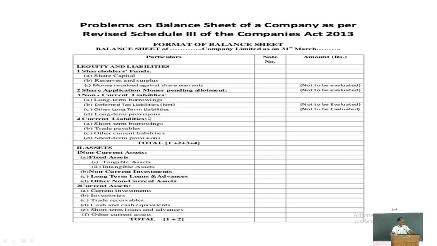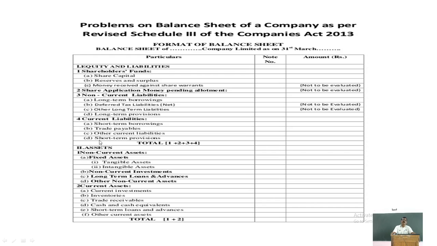As you already know, current liabilities are the liabilities repayable within 1 year, right? It may be short-term borrowings, short-term loans and advances, loans and advances taken for less than 1 year. Trade payables, payment to creditors and bills payable. Trade payable consists of creditors and bills payable. If a current liability does not fall under any of these categories, other current liabilities should be shown.